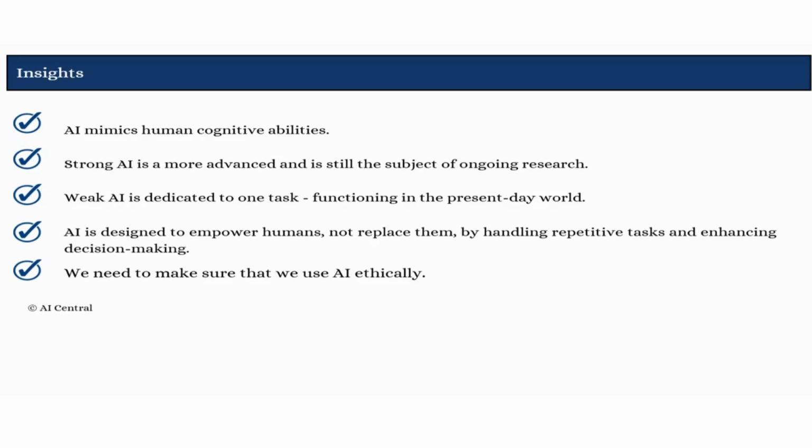And next we saw that AI is designed to empower humans and not to replace humans. So this is a myth, or say misconception, that AI systems like ChatGPT, Bard or, say, Gemini are going to replace humans. No, it is not like that. Humans are not going to be replaced, but instead AI empowers humans and helps to do tasks more effectively.